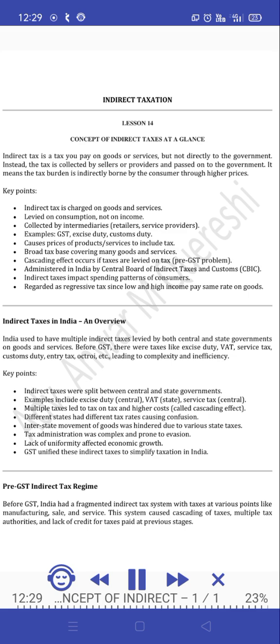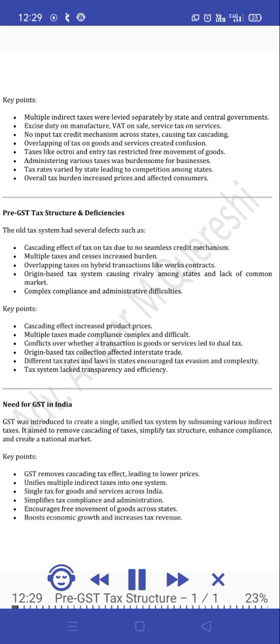Pre-GST indirect tax regime. Before GST, India had a fragmented indirect tax system with taxes at various points like manufacturing, sale, and service. This system caused cascading of taxes, multiple tax authorities, and lack of credit for taxes paid at previous stages. Key points. Multiple indirect taxes were levied separately by state and central governments.